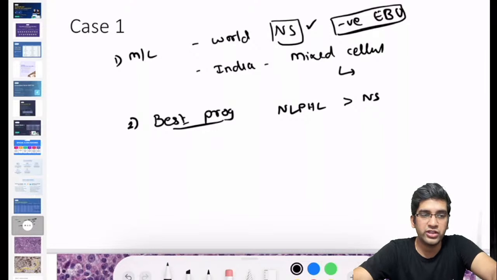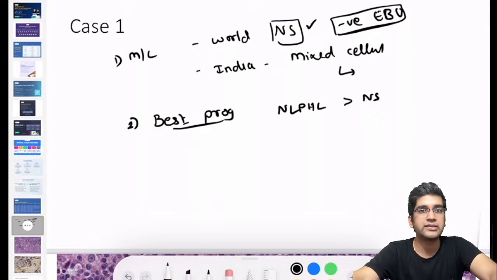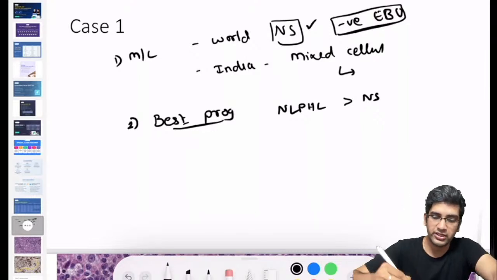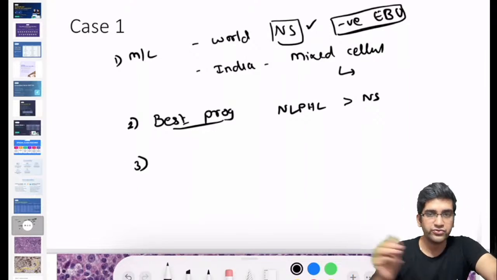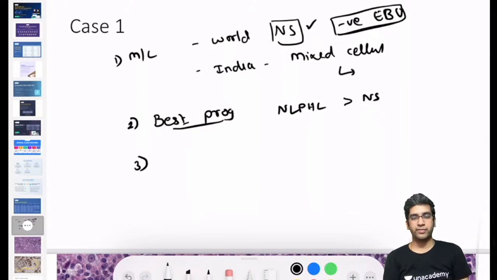Please do not confuse lymphocyte predominant Hodgkin's lymphoma with the lymphocyte rich variant of classical Hodgkin's lymphoma. When you say lymphocyte predominant, it is non-classical Hodgkin's lymphoma. That's a very subtle difference. One is lymphocyte predominant, one is lymphocyte rich, right? Third, in which of these two classes of Hodgkin's lymphoma can I give rituximab as a part of therapy? Which type of Hodgkin's lymphoma can rituximab be given as a part of therapy?